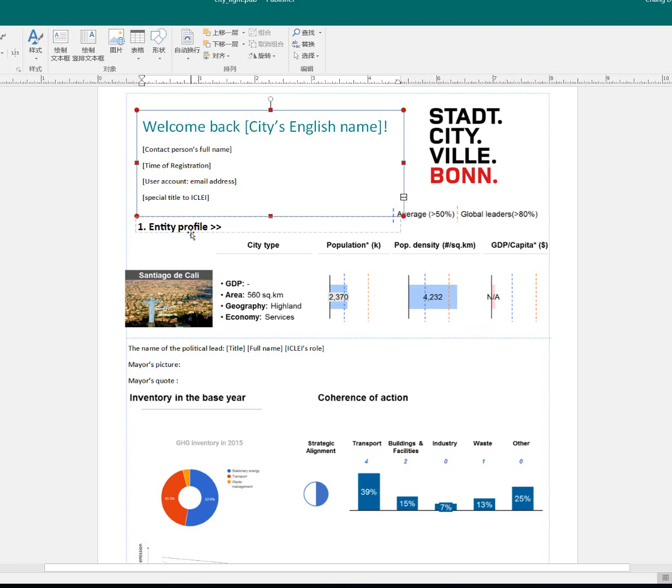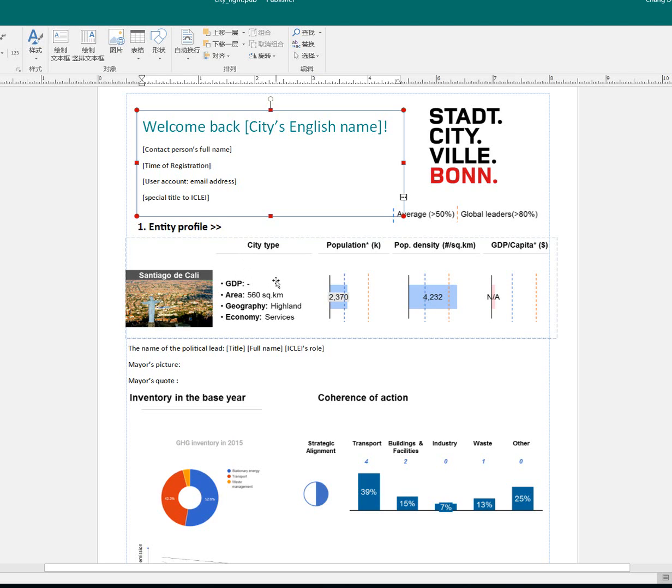We do not want to highlight the bad side of the city reporting. It starts with the city's picture, the city's name, and the city type, which will be the local government, which is town, city, or the regional government, which will be region, province, etc. That is in their reporting sheet.